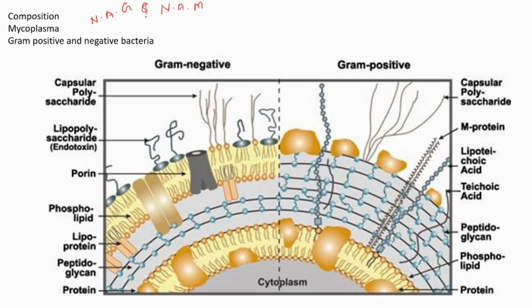These two forms alternate in the form of a ring that constitute the peptidoglycan of bacteria, and also along this chain some side branches are there.